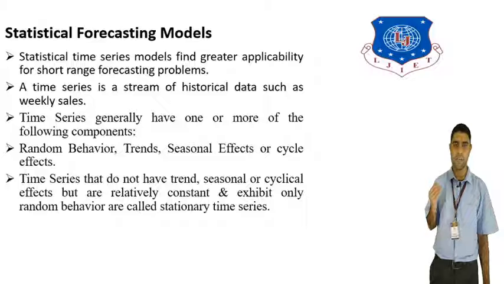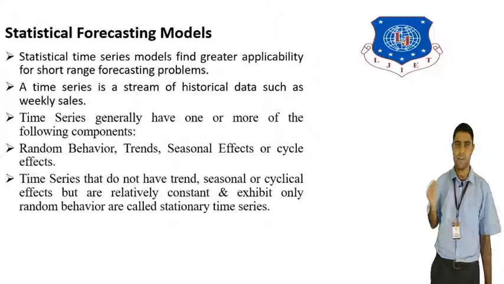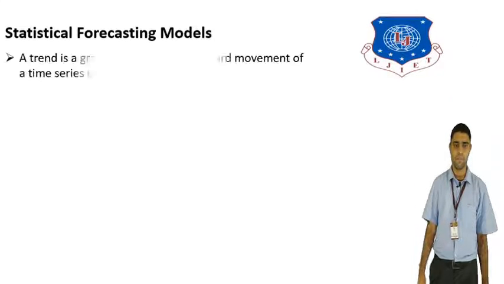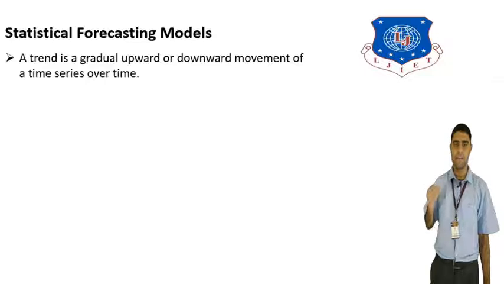Time series data which do not have trend, seasonal effect or cyclic effect, but are constant and also exhibit random behavior, are called stationary time series data. What is trend? Trend is an upward or downward movement in the data over time. That is called trend. Like in stock market prediction, we can see different types of trends in a company.